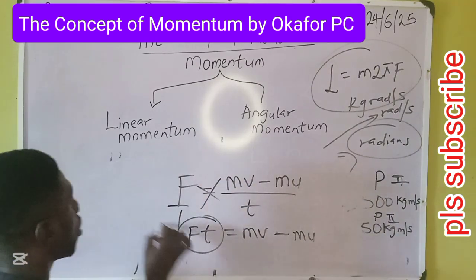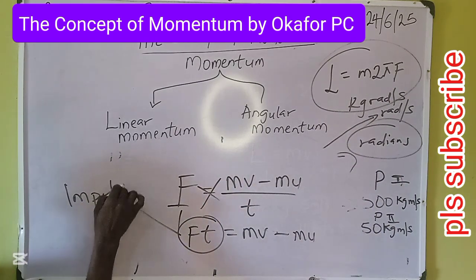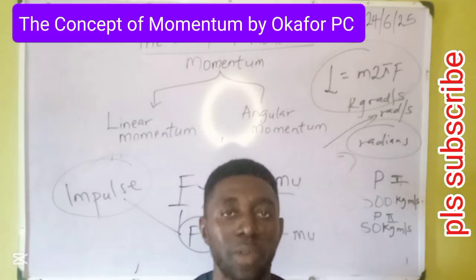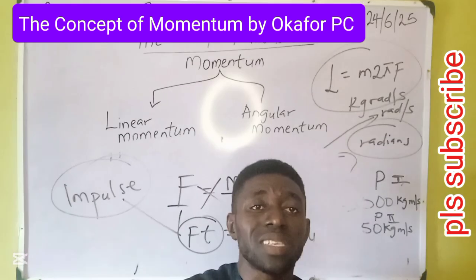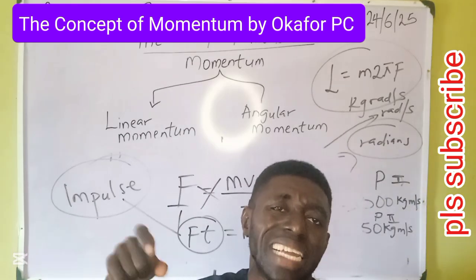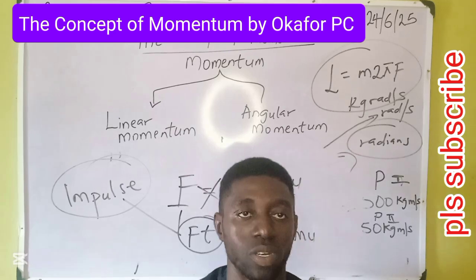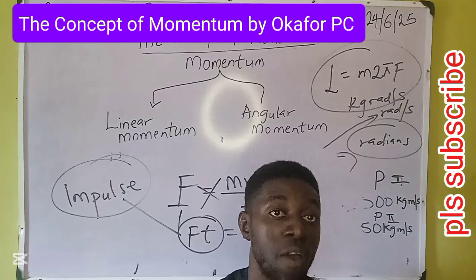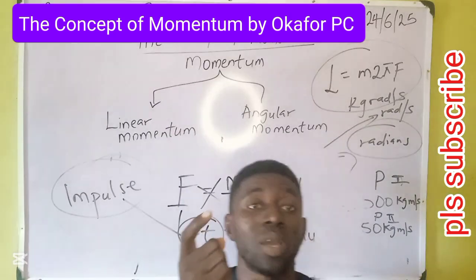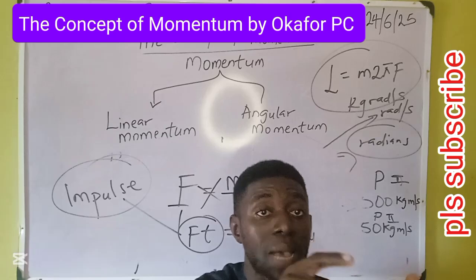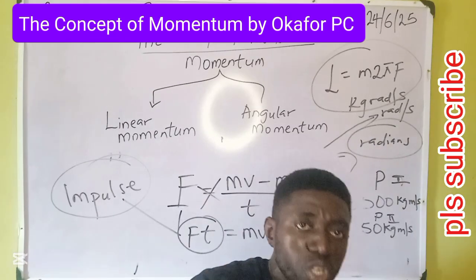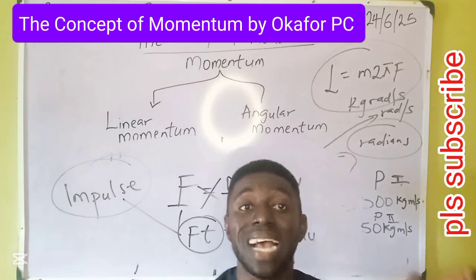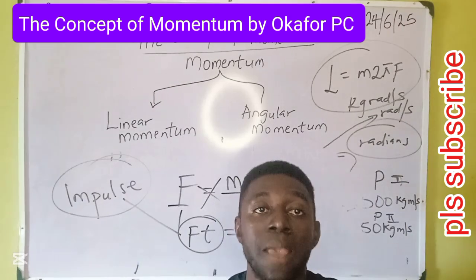This Ft is called impulse. In physical science, force times time is impulse. It simply means impulse is any activity that happens within a very tiny time, within a very short time that cannot be measured: milliseconds, nanoseconds. Impulse is very difficult to measure. When a football hits the wall, it is difficult to measure the time it takes the football to hit the wall. Before you push the stopwatch, the football must have bounced back from the wall. That type of phenomenon is what we call impulse.